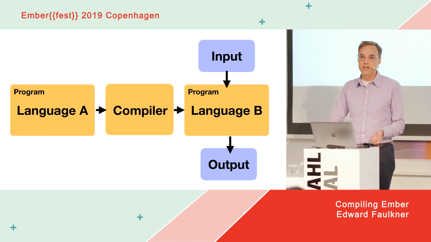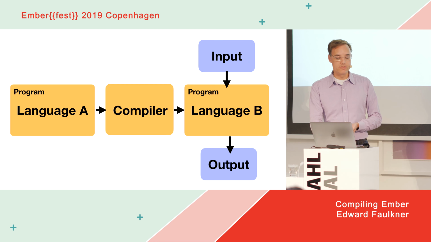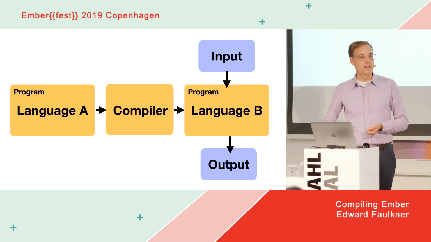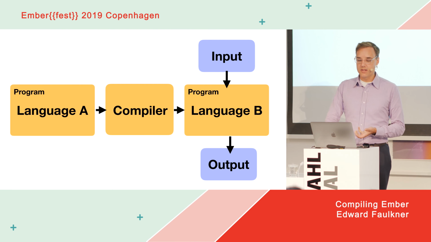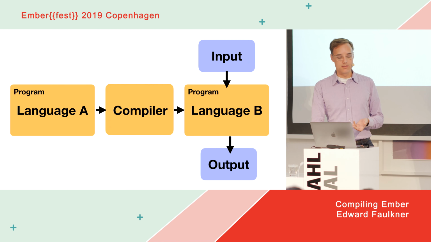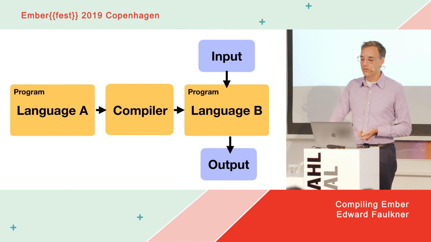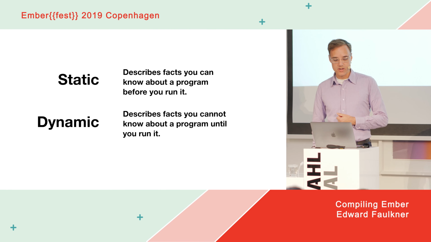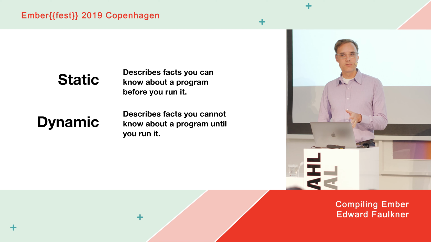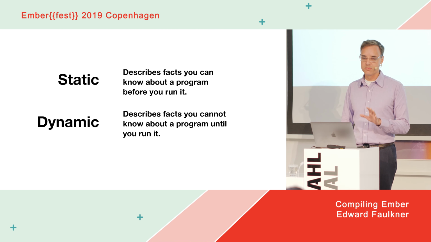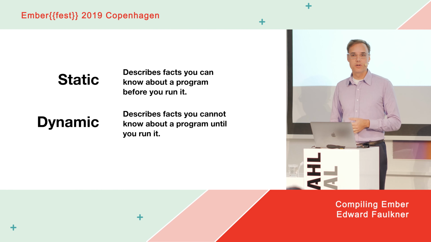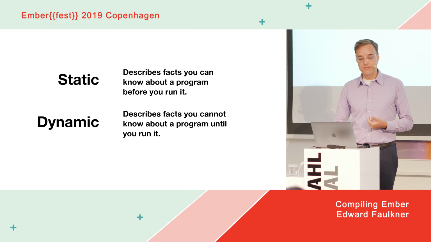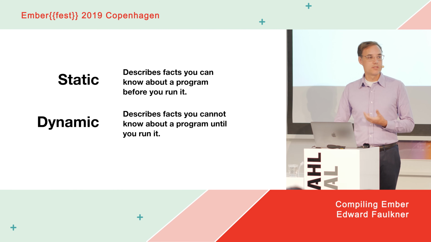And so the compiler can't run the program. Right? It doesn't have enough information. The program's going to have to run many times with different inputs. And so there's a lot of things the compiler can't know about the state of the program. We say that those things are dynamic, that the things that you can't know till you run the program are dynamic facts. The things that you can know without running the program are static facts. Right? These words, static and dynamic, are very, very useful in programming, so they tend to get overloaded to mean a couple different but related things. In this talk, I'm going to use them specifically to mean this, to mean facts that you can know about a program before you run it, or facts that you can't know until you run it. Right? So compilers only know the static things about a program.